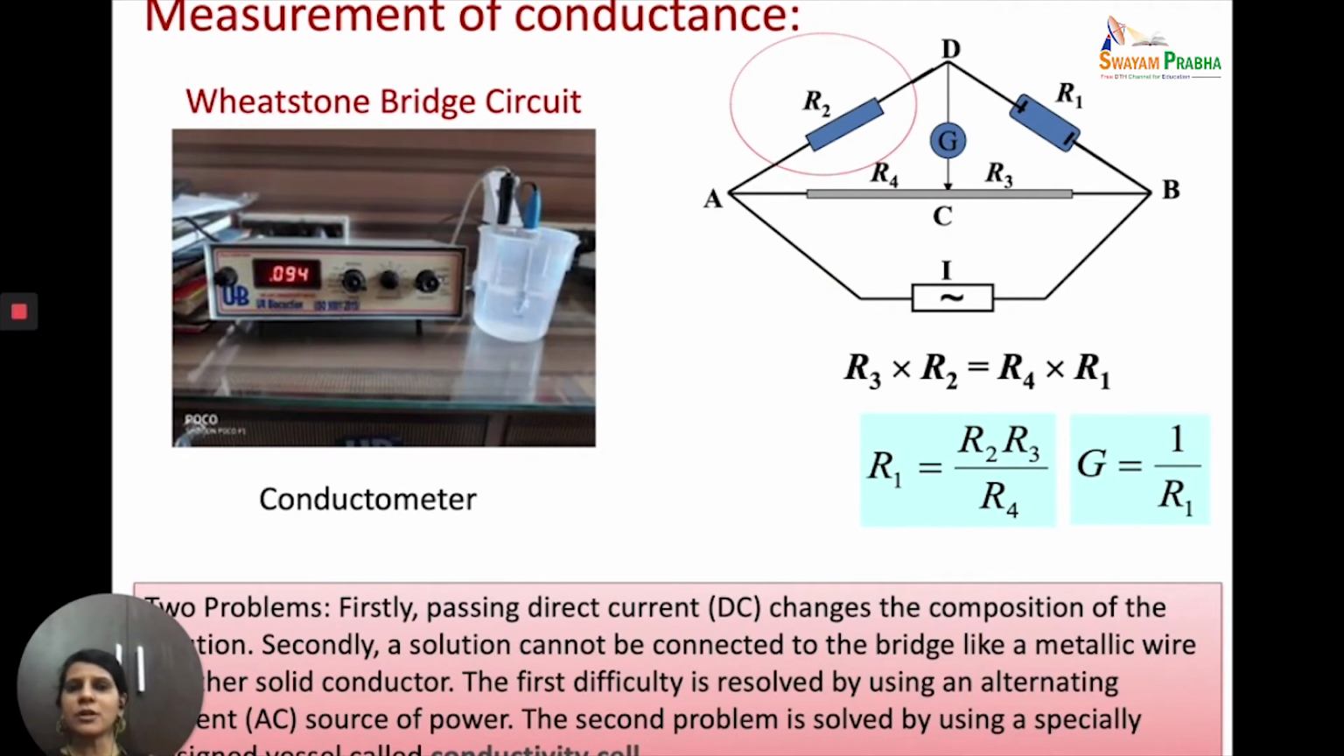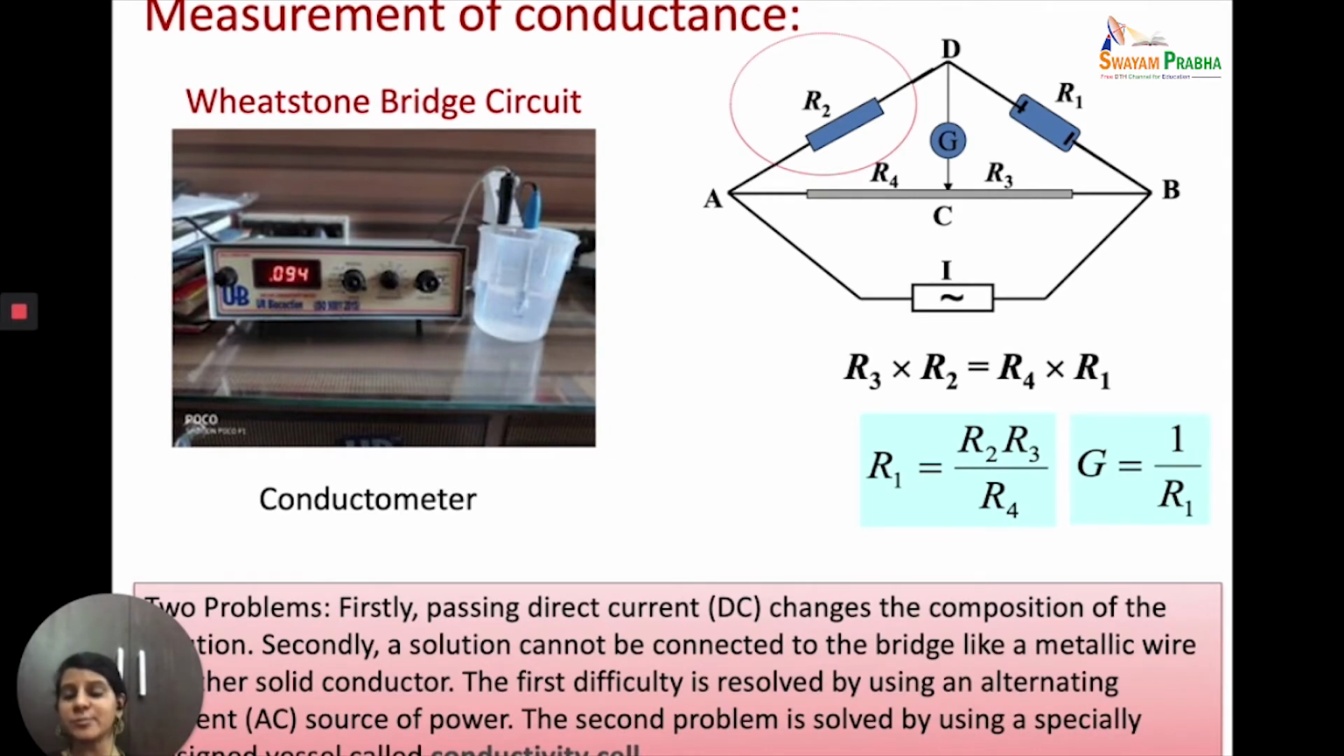Now that we have talked about the various terms and the concepts which are related to the conductance of solutions, we must measure conductance. And how do we measure conductance? We use what is called a Wheatstone bridge circuit. Now this is the Wheatstone bridge circuit, and this is present in an instrument called a conductivity meter or conductometer